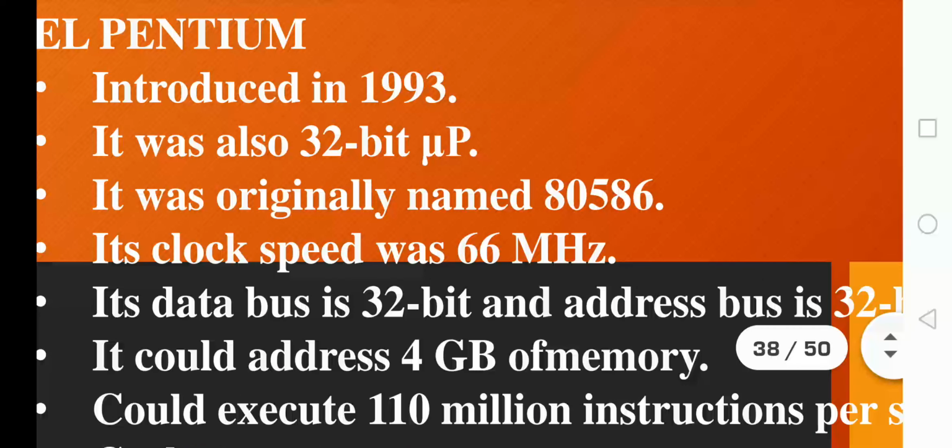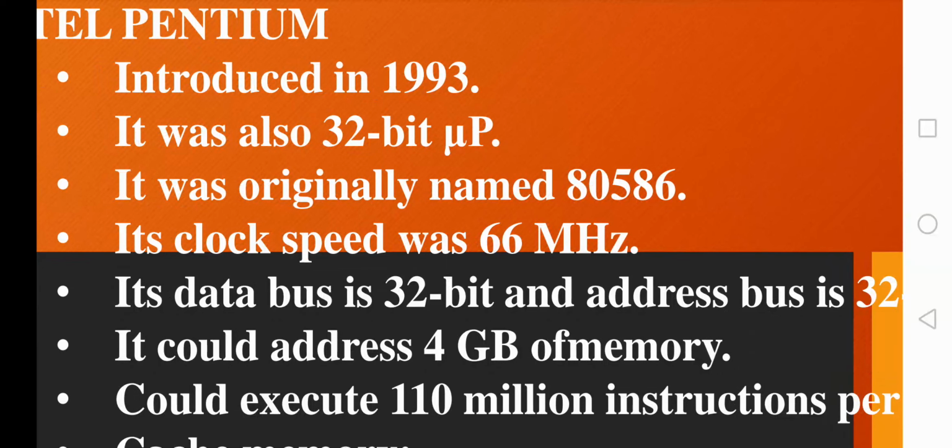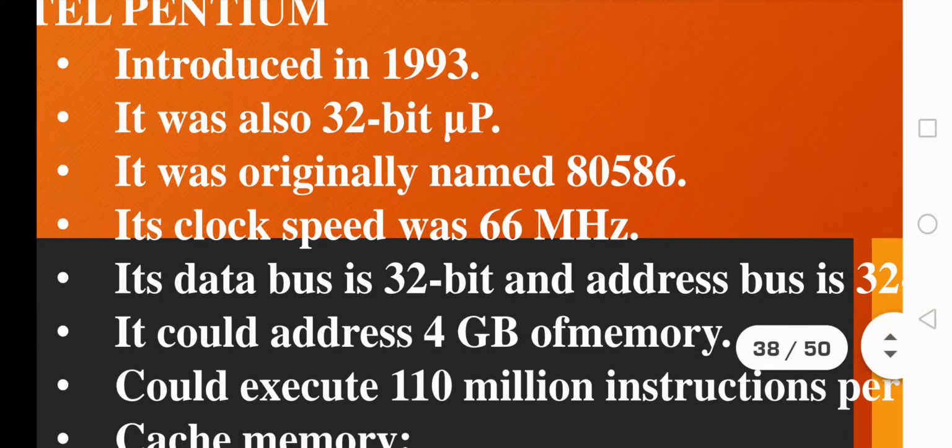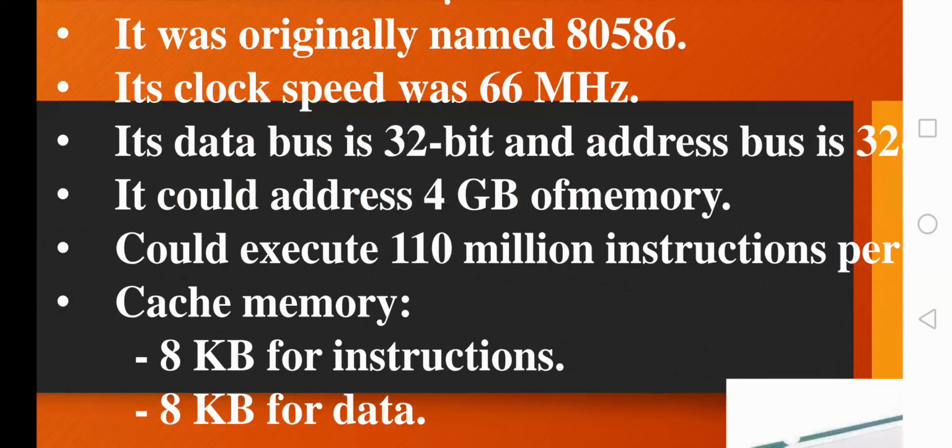See how much enhancement the history is showing us. We started with the invention of the 4-bit microprocessor, the 4004, which was able to execute only some hundreds of instructions per second, and now with the invention of Intel Pentium in the year 1993, they were able to execute around 110 million instructions per second.